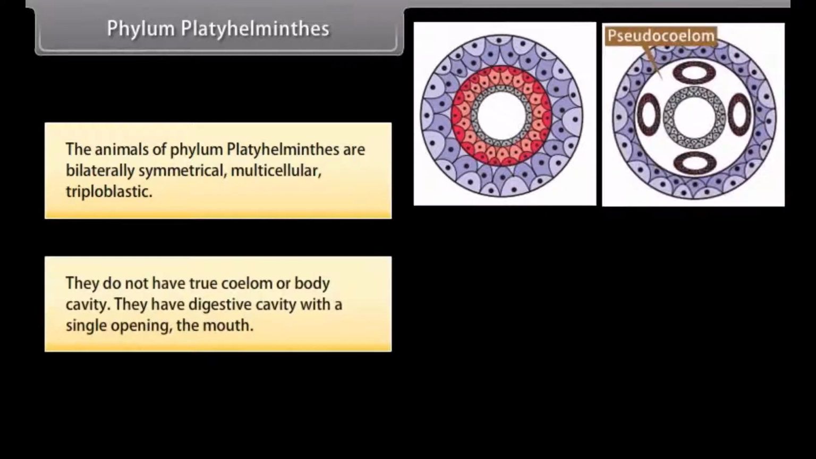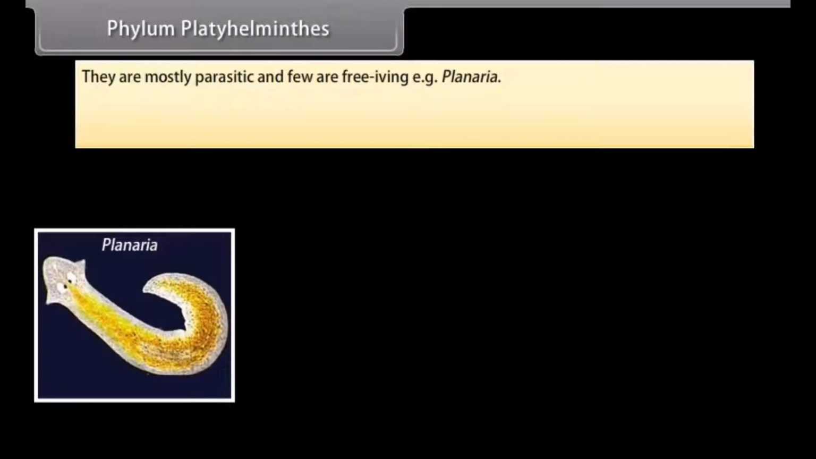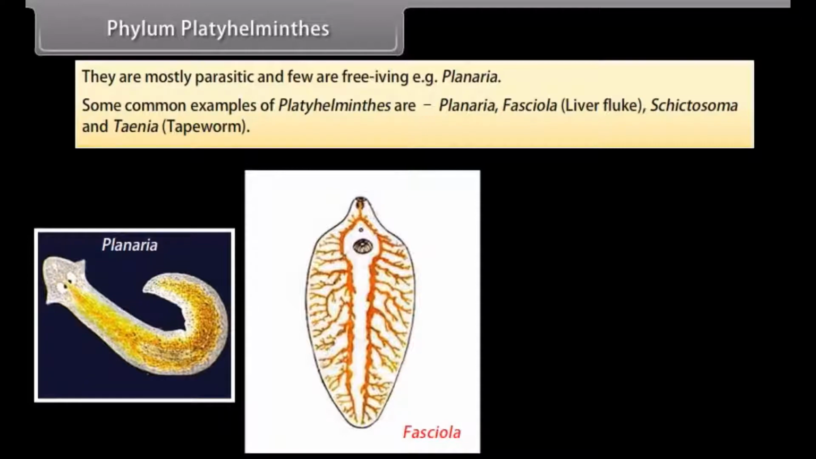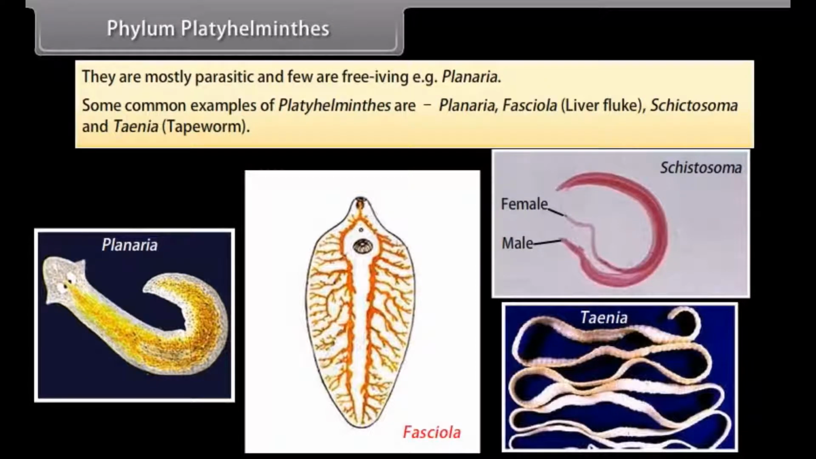They do not have a true coelom or body cavity. They have a digestive cavity with a single opening, the mouth. They are mostly parasitic and few are free-living, example, Planaria. Some common examples of Platyhelminthes are Planaria, Fasciola, liver fluke, Schistosoma, and Taenia, tapeworm.